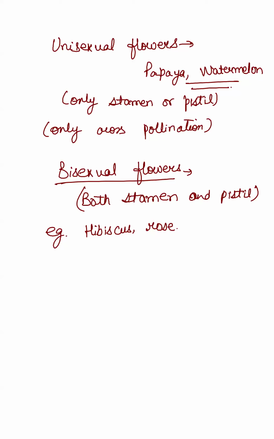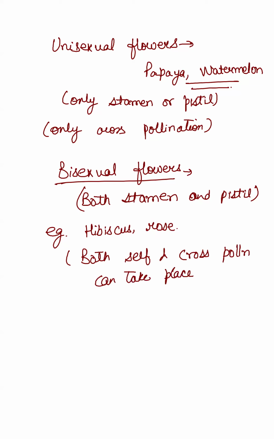Marigold, lily, ठीक है, lotus, all these are bisexual flowers. Bisexual flowers में both self and cross pollination can take place. ठीक है.